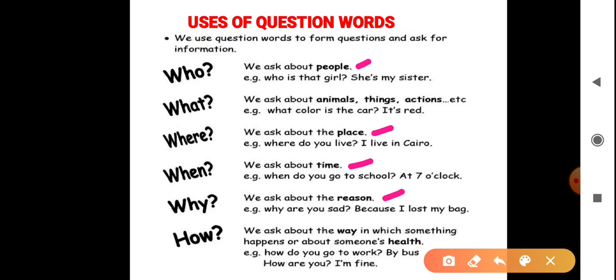Next, how? If we ask about the way in which something happens or about someone's health. Example, how do you go to work? By bus. This shows the way. And another example is, how are you? I am fine. Here I am asking about your health. So how is related to the way.